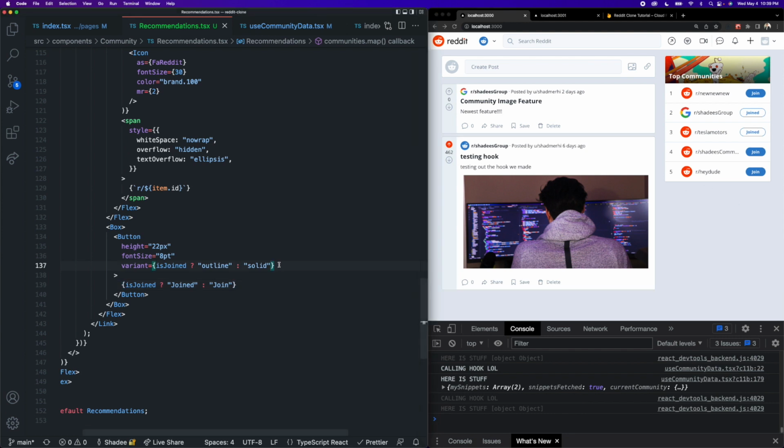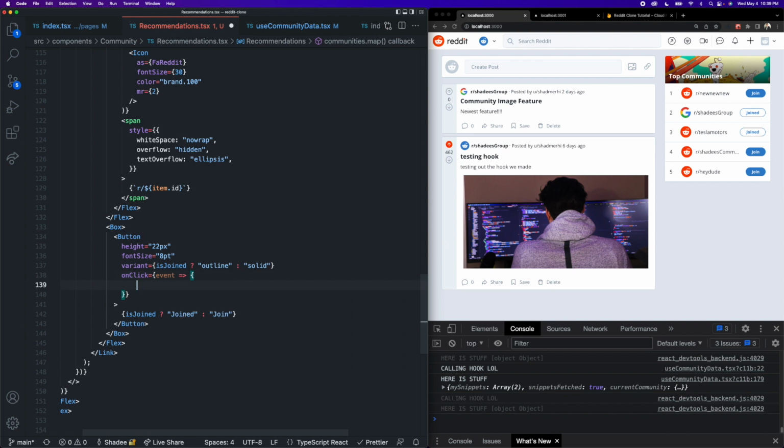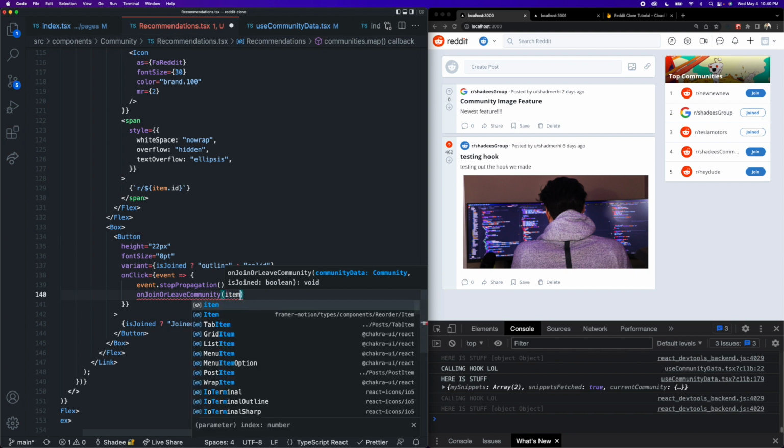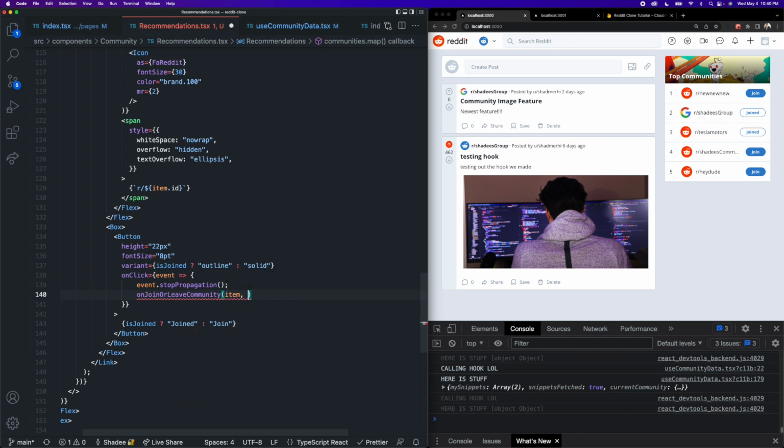And then we just need to add the onClick to this button to actually call our join or leave community function. And inside of here, I'm going to take the click event that is generated and create a function that I'm going to call event.stopPropagation so that we do not trigger the Next.js link when we try to click on this button. Okay, then right after that, we can call our onJoinOrLeaveCommunity function and pass in our item because that is of type community, as well as the isJoined boolean parameter because that is what that function requires. Perfect. So now this should be clickable, and I should be able to leave and join these communities right from inside of this component. So how cool is that?